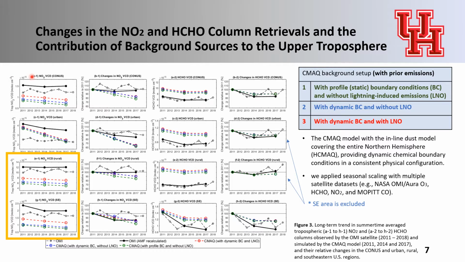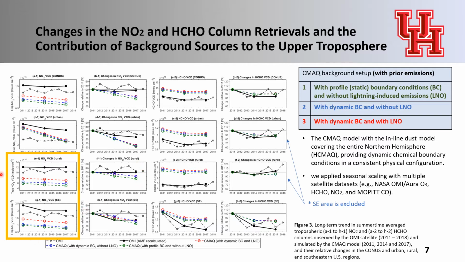In general, CMAQ underestimates NO2 column and overestimates formaldehyde column everywhere over the columns. For NO2 column, the trend of OMI NO2 shows a decreasing trend in the urban regions, which is caused by continuous effort to reduce NOx emissions. But in rural regions, the NO2 column was steady through the study period, which is possibly explained by the increasing contribution of non-anthropogenic sources that compensate for the reduction in anthropogenic emissions.